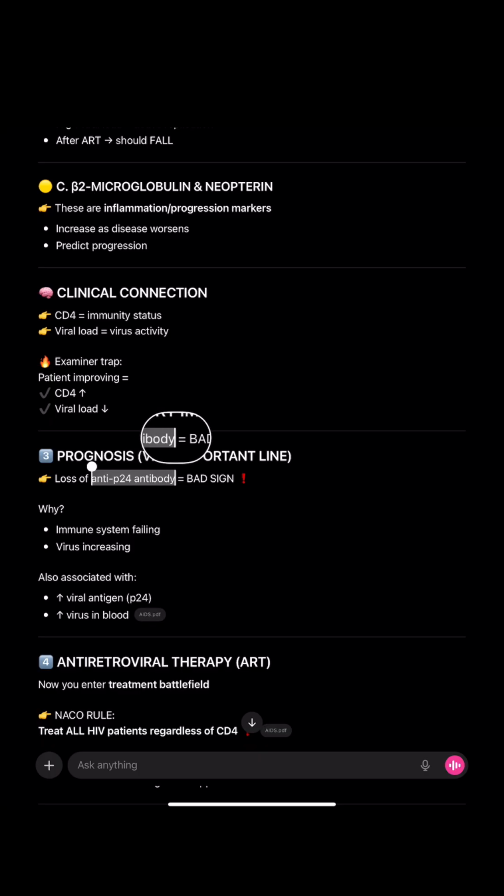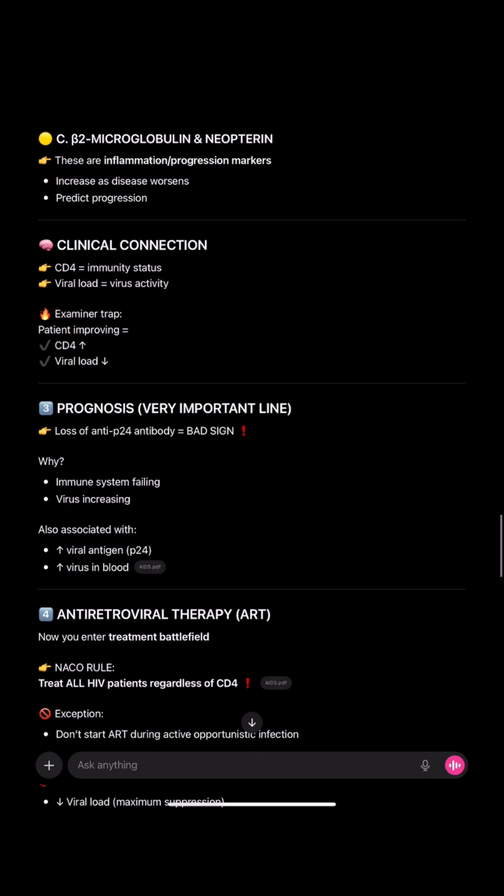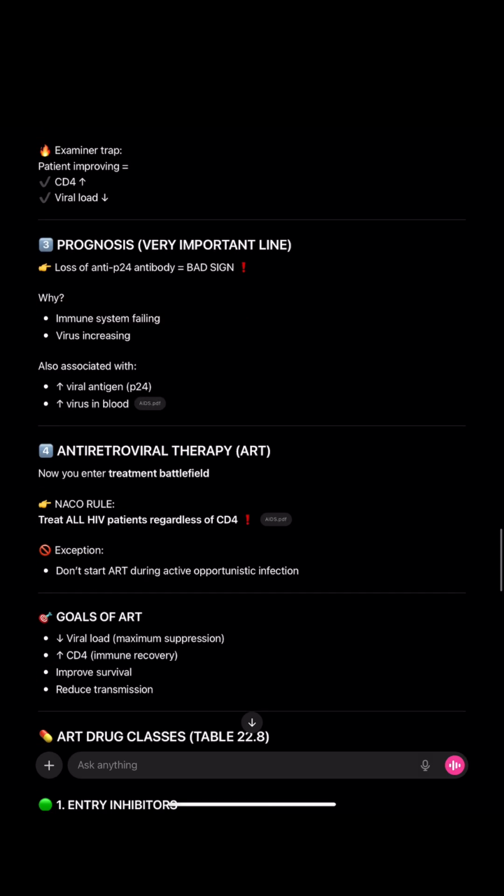Prognosis: loss of anti-P24 antibody. That's a bad sign. Why? Because the immune system is failing. Your antibodies are decreasing, the virus is increasing. It is also associated with increased viral antigen, increased virus in the blood. Okay.